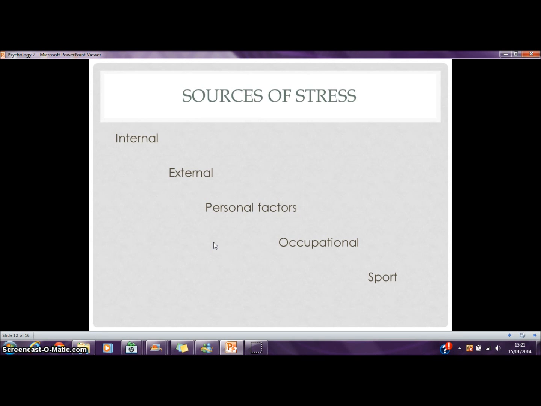Occupational. This stress is formed from your job. Having a job that you do not enjoy, or constantly getting shouted at, can cause occupational stress. It may also be that you are unemployed and you are unable to get a job that may cause this stress. Sport. There can be many factors inside a sport that can cause stress. It could be a recent loss of form, or not getting on with your teammates.